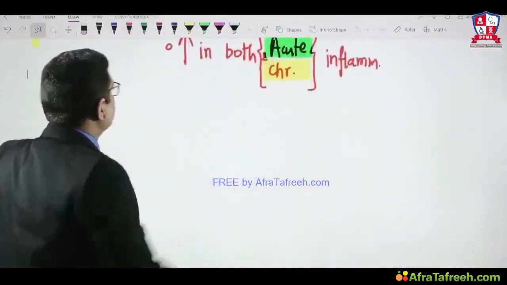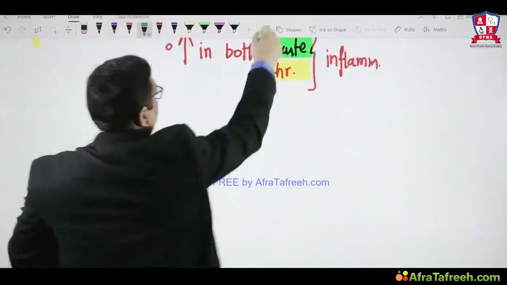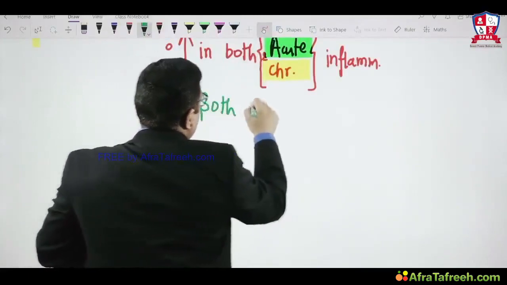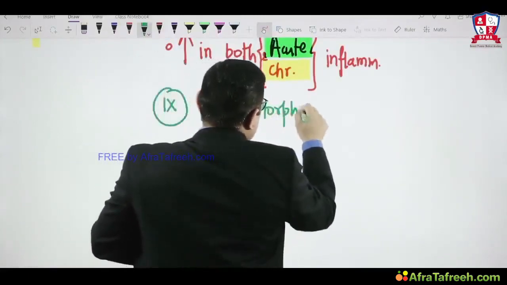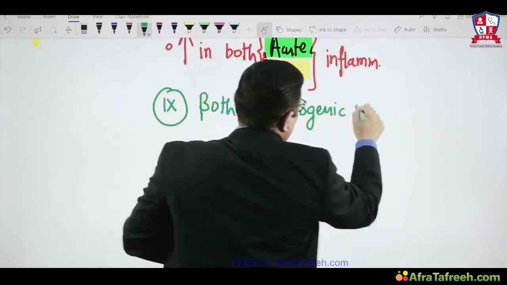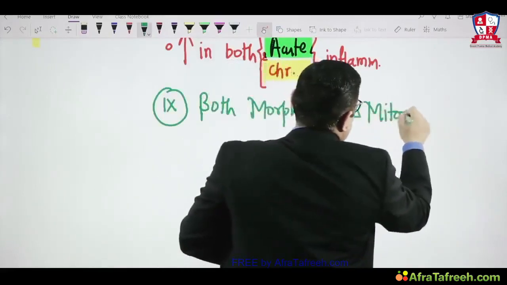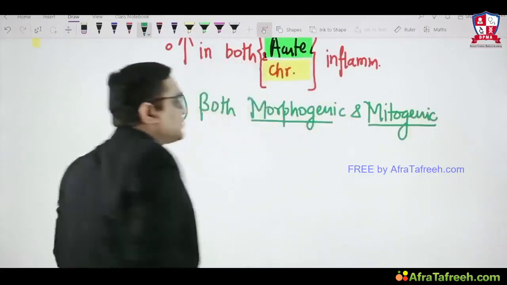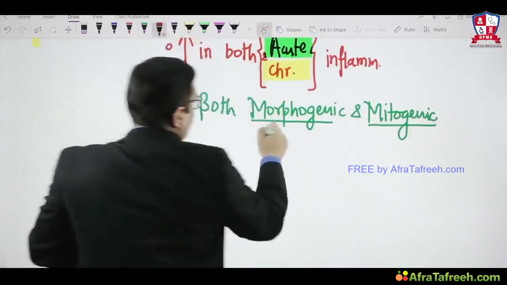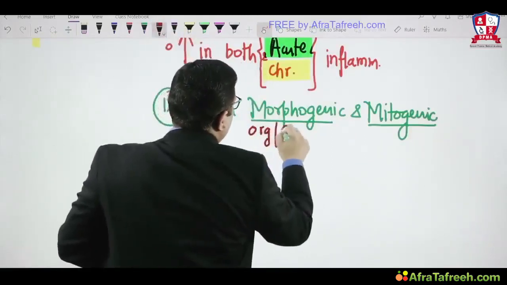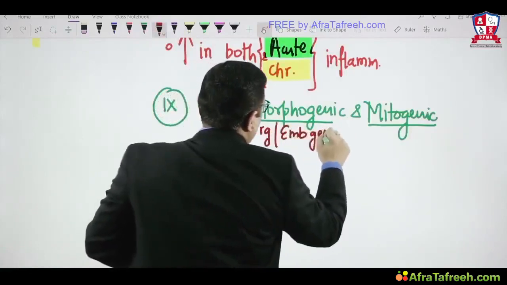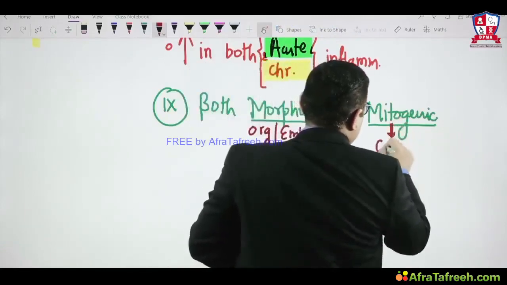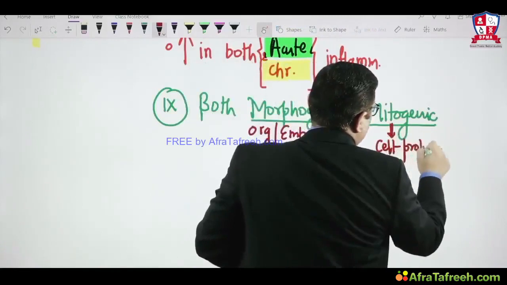Now we will see another important question, which was a question in the AIIMS exam 2014: which cytokine is most important for both morphogenesis, so both morphogenic and mitogenic? So which cytokine is both morphogenic and mitogenic? This was the question. So we have to understand the meaning of morphogenesis. Morphogenesis means organogenesis or embryogenesis. What do you mean by mitogenesis? Mitogenesis means cell proliferation and differentiation.